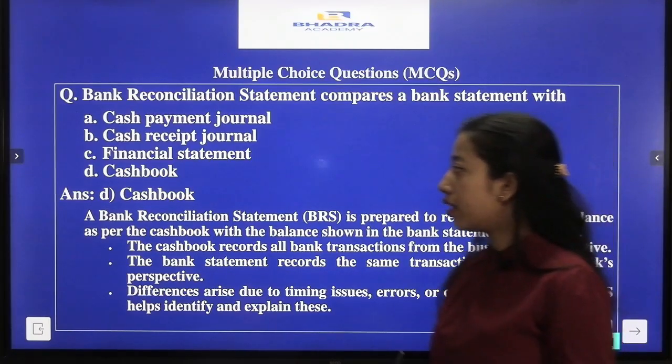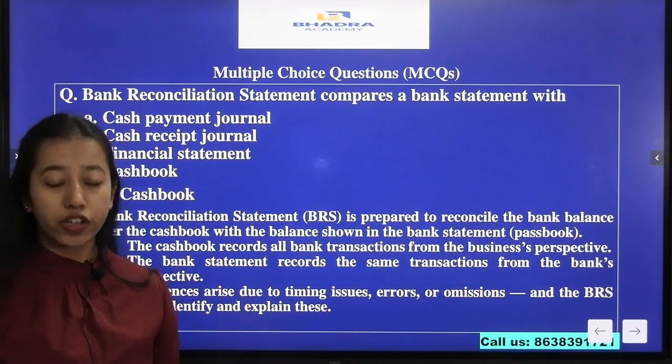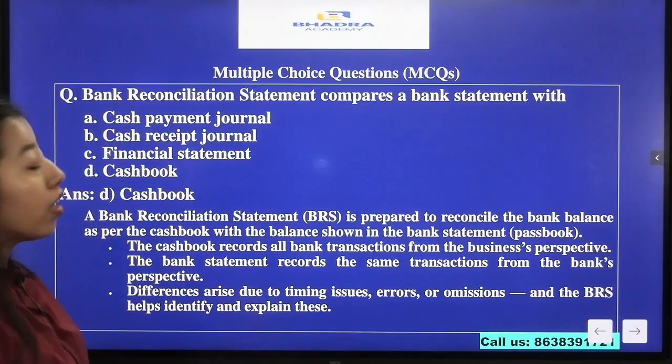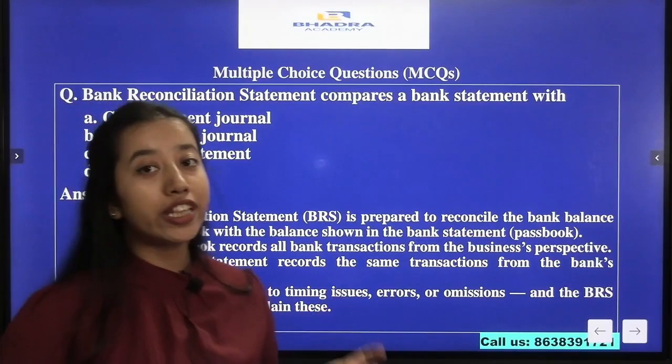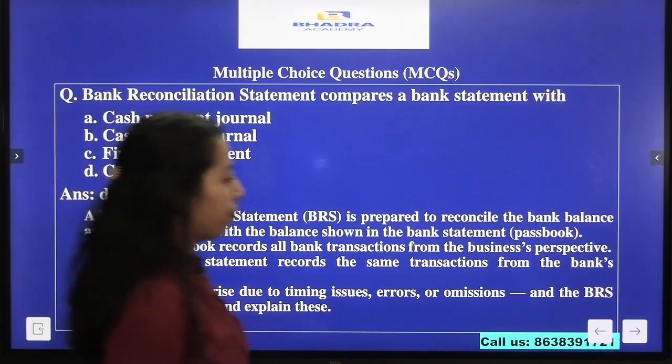Here our answer is option D, cash book. Why so? Because when we prepare a bank reconciliation statement, we compare the bank passbook with the cash book of the business. So our answer here becomes option D.